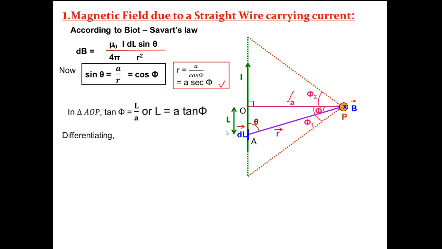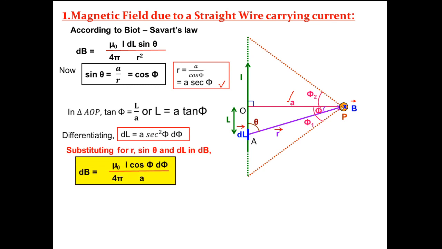Now in triangle AOP, tan phi equals perpendicular, that is OA, by base, that is A. So it is L by A, or L equals A tan phi. If we differentiate, we will get dl equals A sec square phi d phi. The differentiation of tan phi is sec square phi d phi.